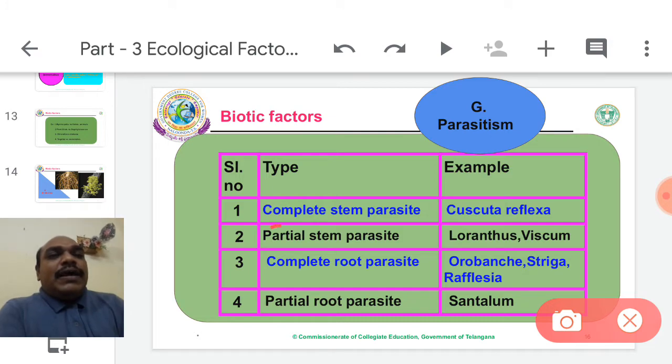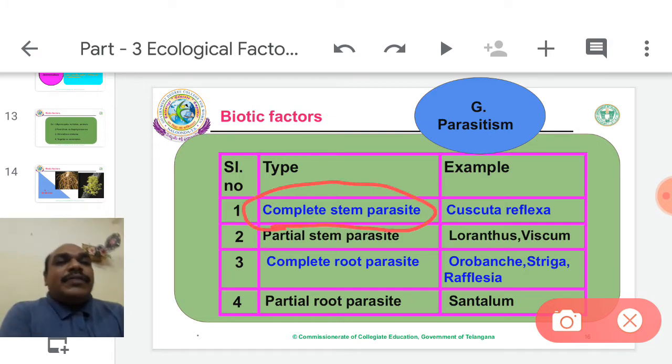One is the complete stem parasite. It is also a plant, but it cannot prepare food, or lacks absorption of water and minerals. Only 2 causes.